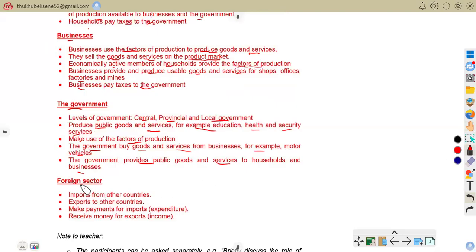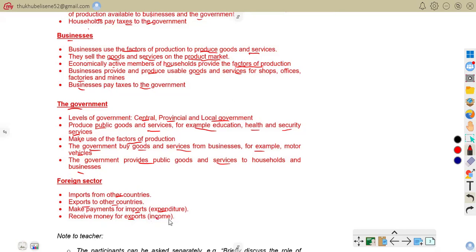With the foreign sector, it says imports from other countries, meaning buying from other countries, like South Africa imports electronics from China. Exports to other countries means selling goods to other countries, like South Africa exports gold. They make payments for imports, that is expenditure, so money flows out of the country.